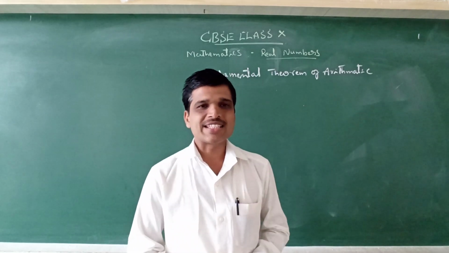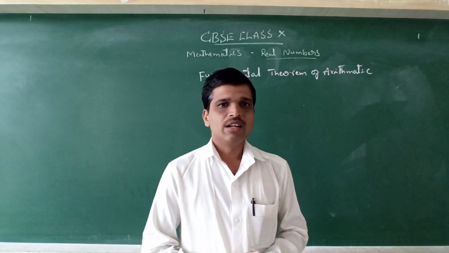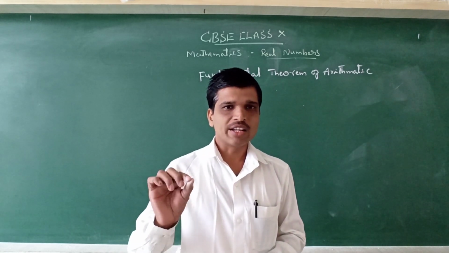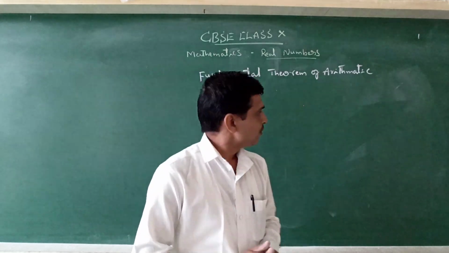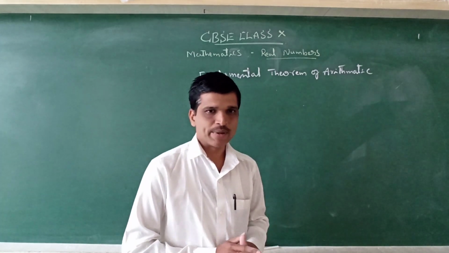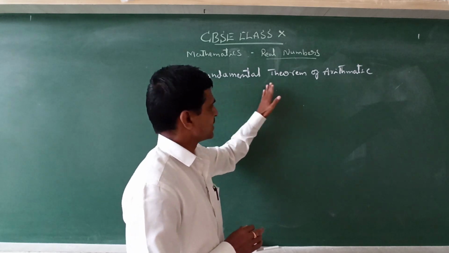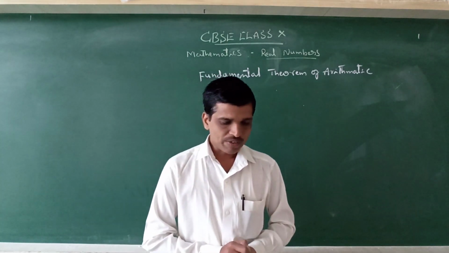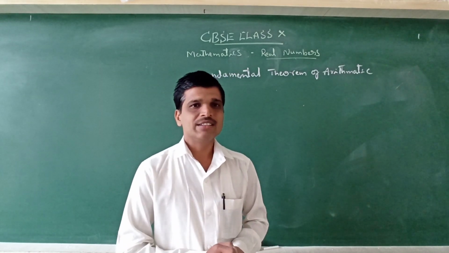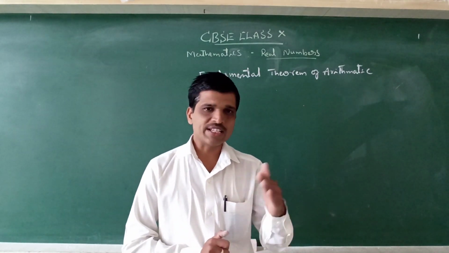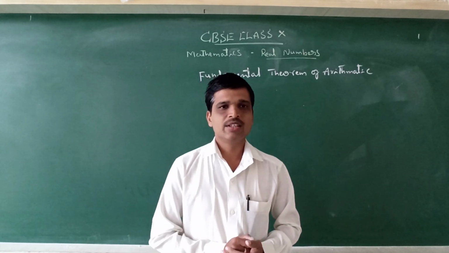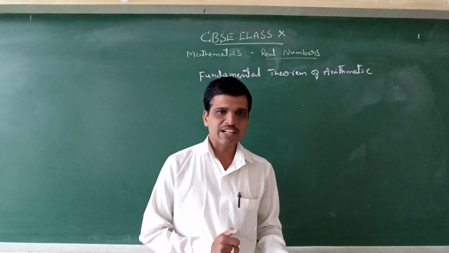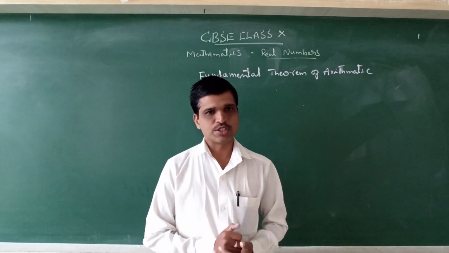So in our previous classes we already discussed Euclid's algorithm, lemma, and algorithm method also, from which we can solve so many examples. First of all we know the basics, that is the kinds of numbers, which we already discussed in our previous classes: natural number, integer, whole number, real number, and all those.